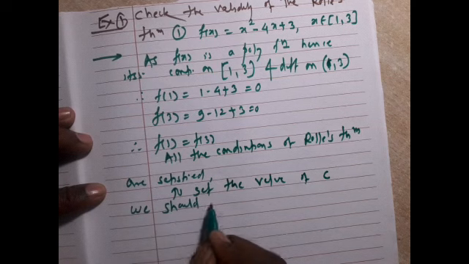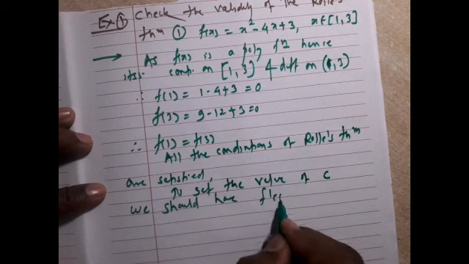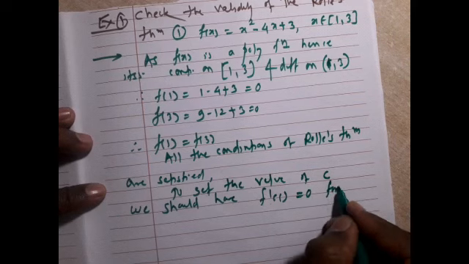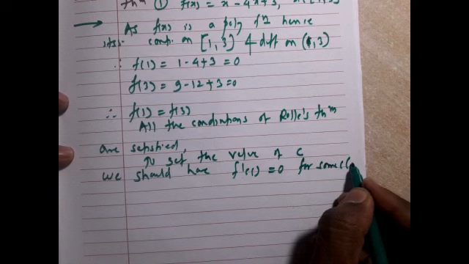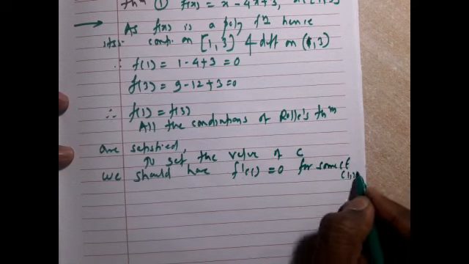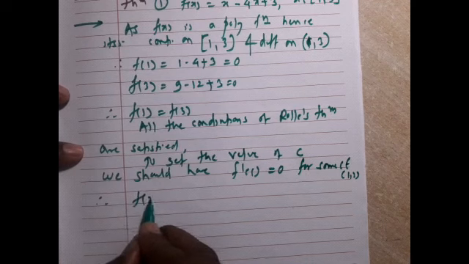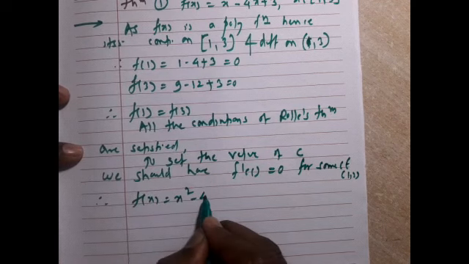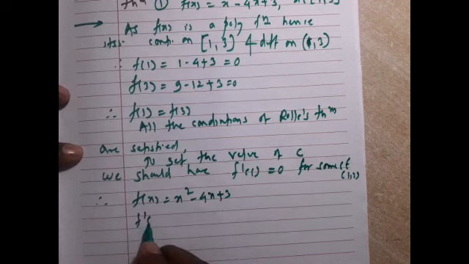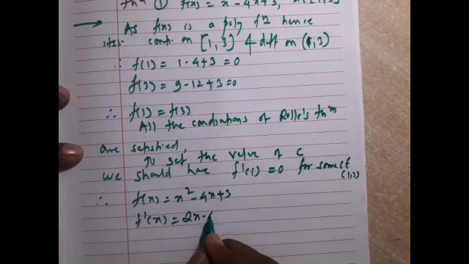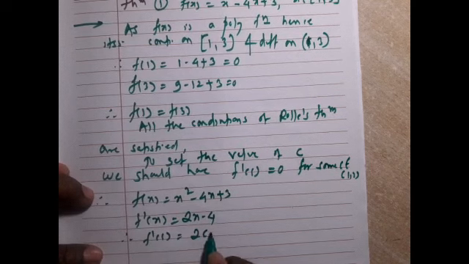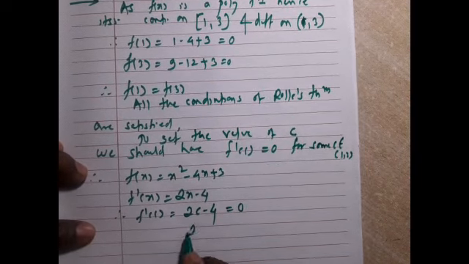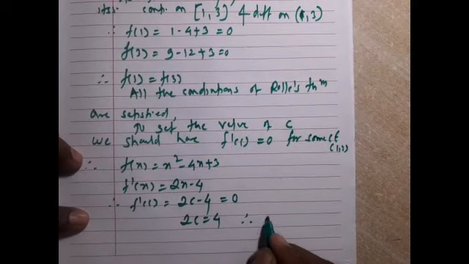We should have f'(c) = 0 for some c belonging to the open interval (1, 3). Therefore, f(x) = x² − 4x + 3. f'(x) = 2x − 4. Therefore, f'(c) = 2c − 4 = 0, so 2c = 4. Therefore, c = 2.